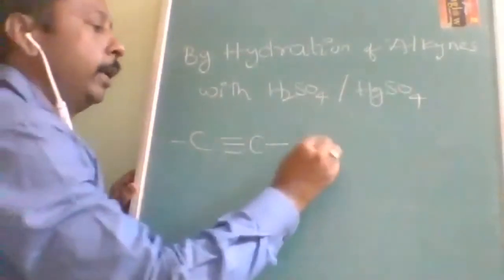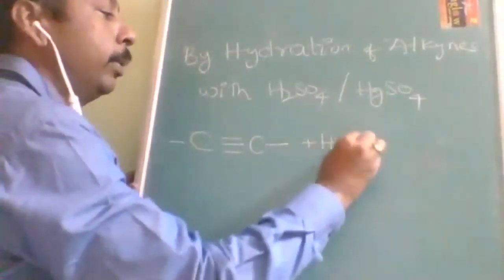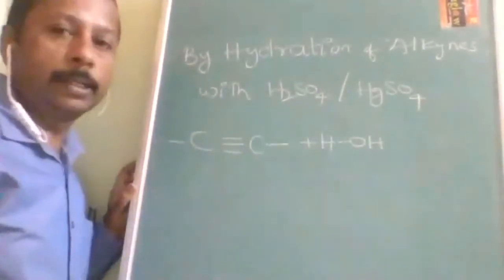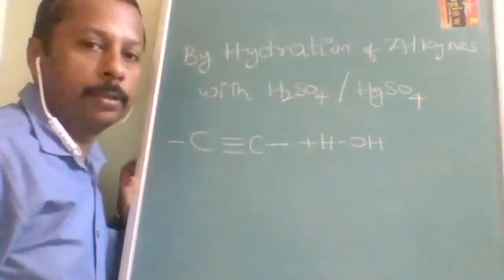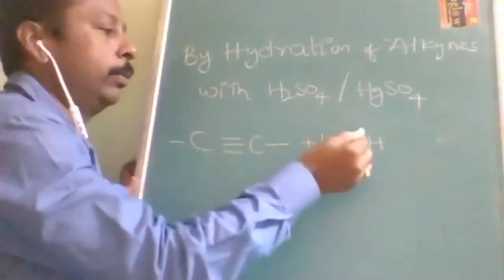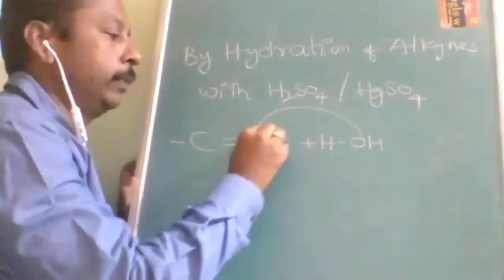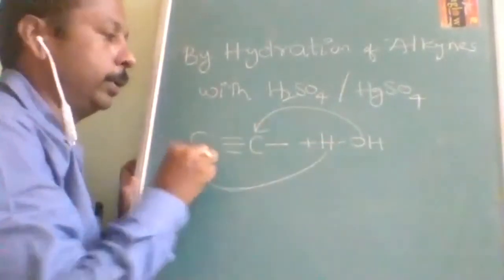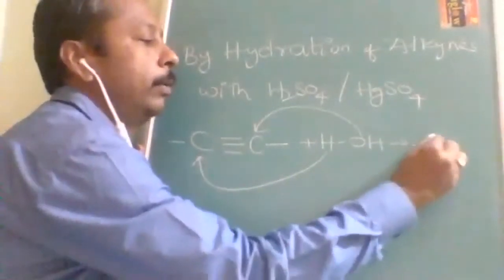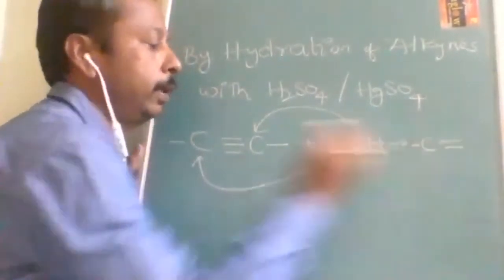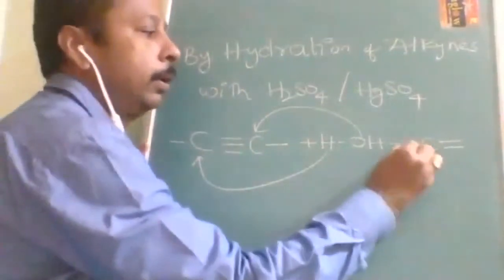Now when I add 1 mole of water molecule in organic, the best habit is to write water as HOH. So this is a pi bond. Suppose OH goes this side and H goes this side. The first product it is going to form has a C double bond; here the triple bond is converted to a double bond.